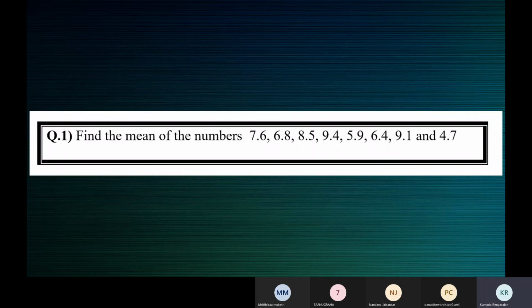Now, children, supposing in South India, in the month of April, normally the temperature is from 35 to 45 degrees Celsius.